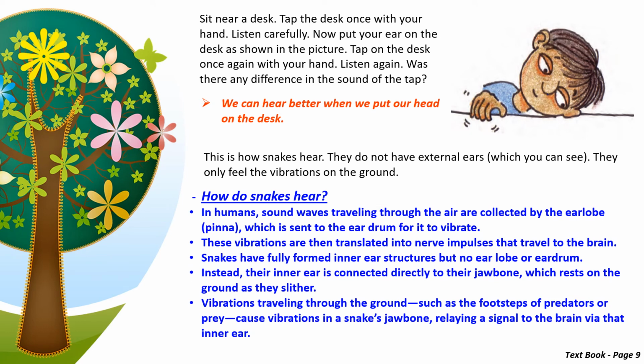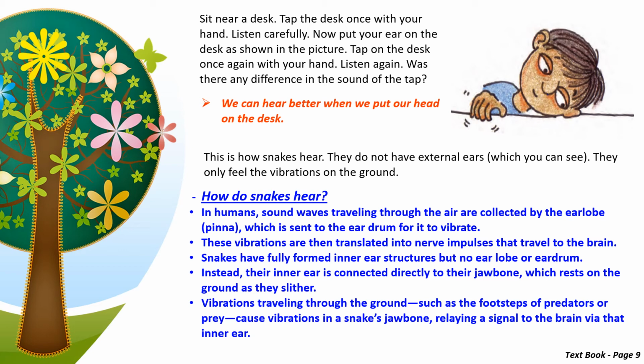In humans, the sound waves that travel in the air are collected by the earlobe or the pinna, and then sent to the eardrum, and based on that the eardrum vibrates. These vibrations are then sent to the brain. But snakes have only the inner ear structure, and they don't have the ear lobe or the eardrum.